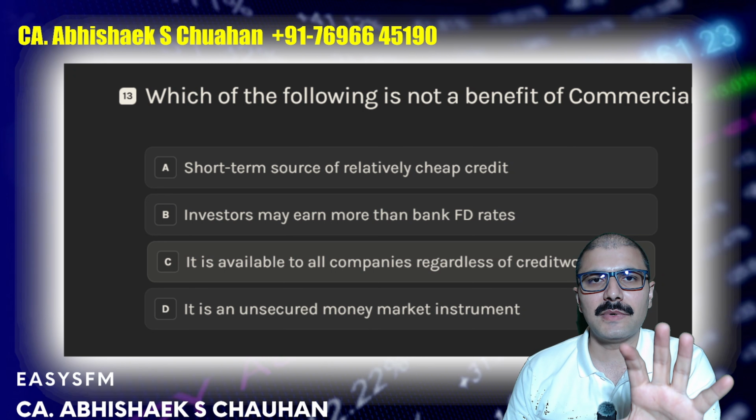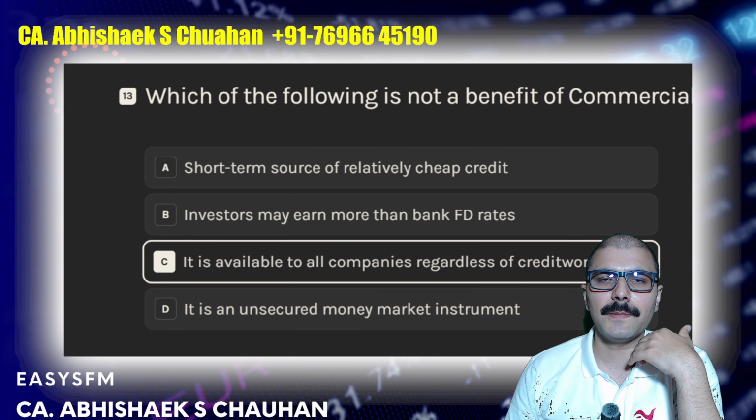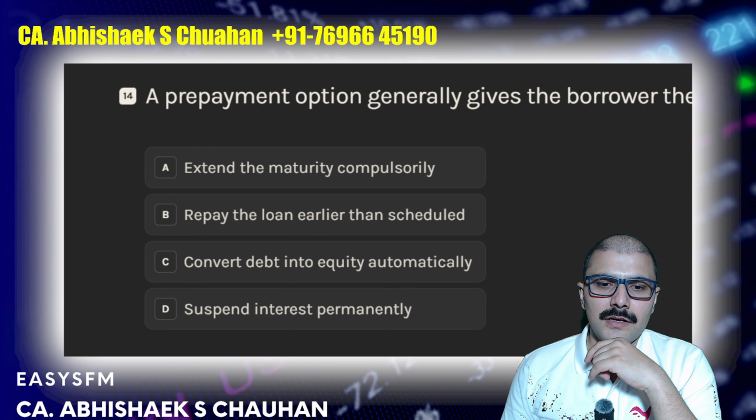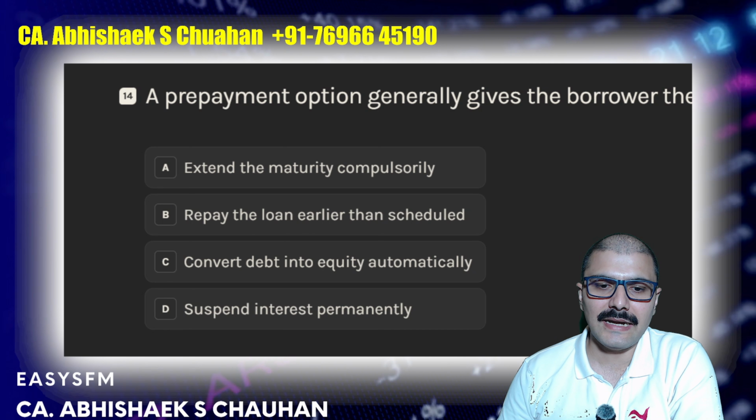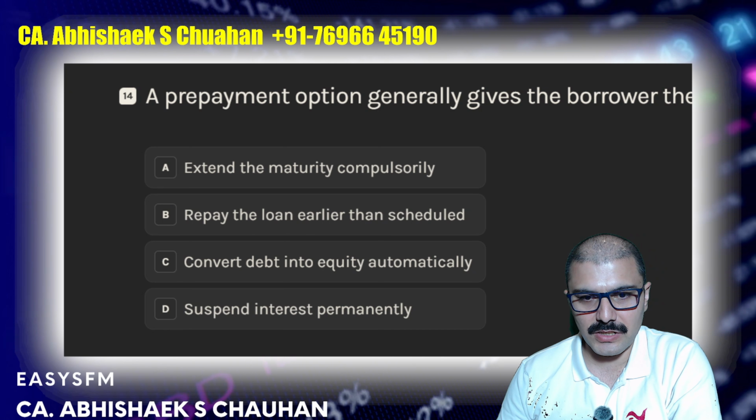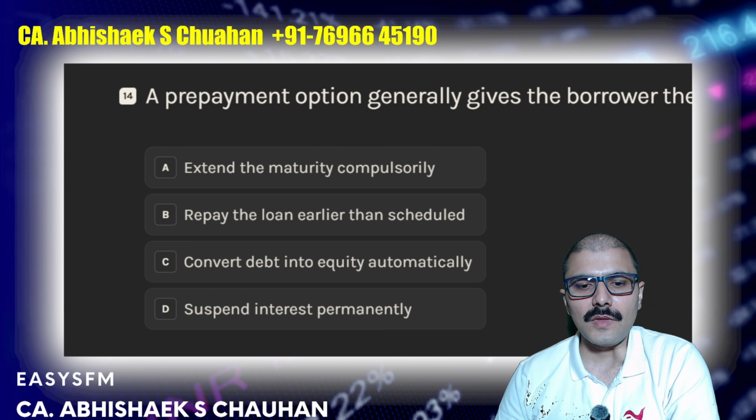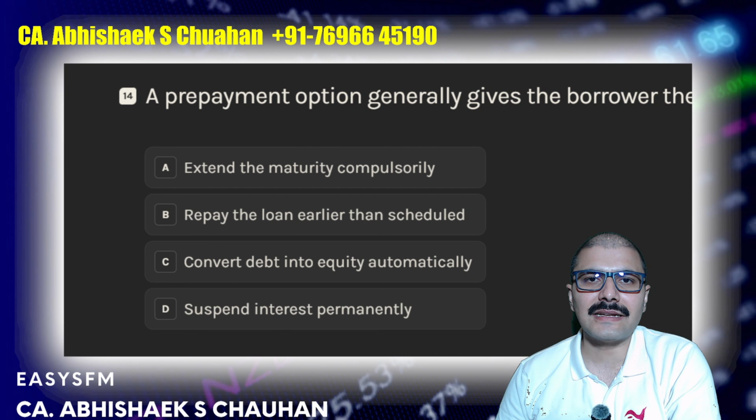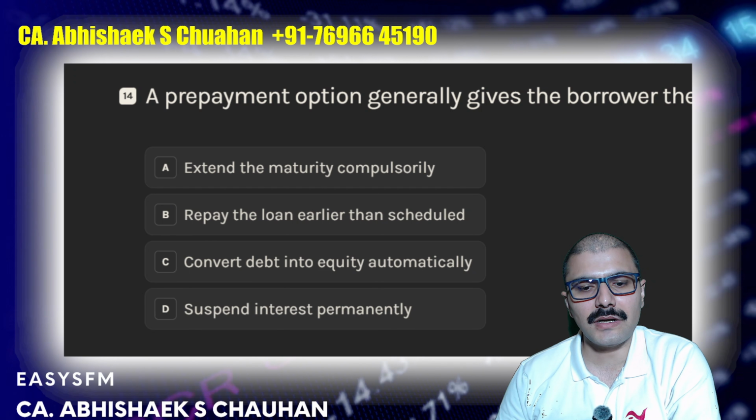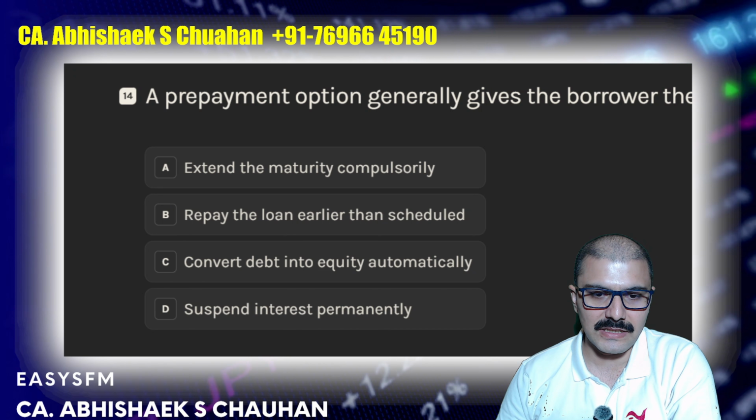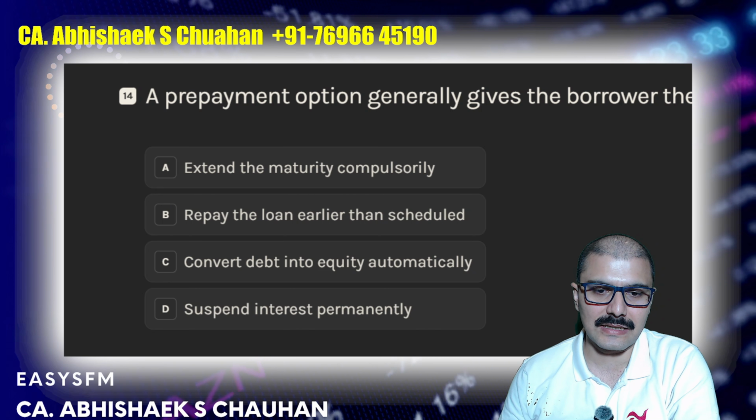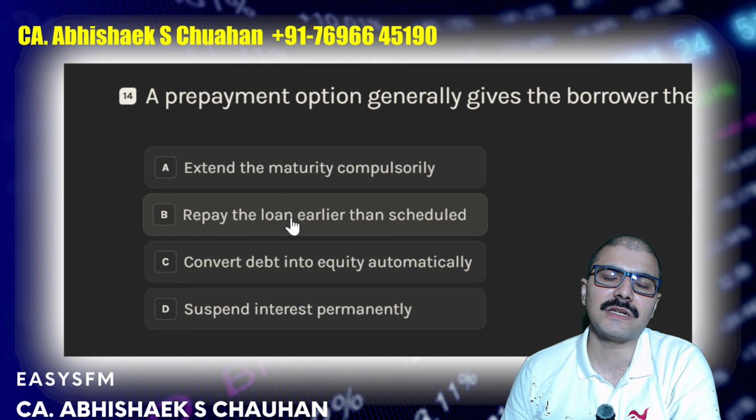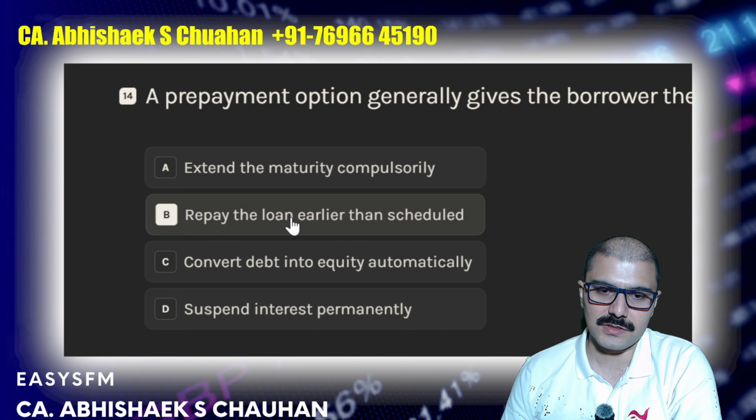So basic credit worthiness must be there, right? Prepayment option generally gives the borrower the right to extend the maturity compulsorily, repay the loan earlier than scheduled, convert debt into equity automatically, that is a conversion option, or suspend interest permanently. No, the correct answer is repayment option, or prepayment option gives the right to prepay the loans.